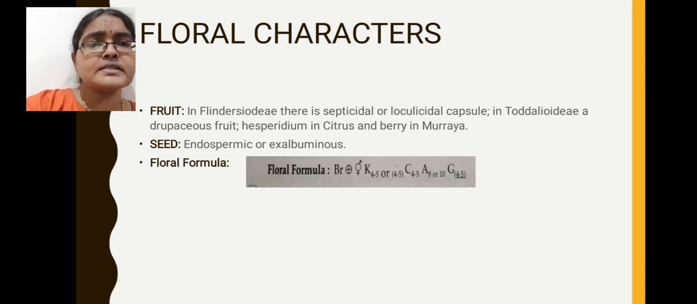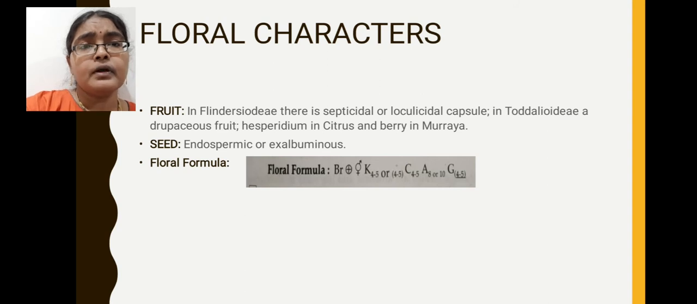Fruit, if you observe, the characteristic feature of this family is one particular type of fruit, that is called Hesperidium type of fruit. Hesperidium is a common type of fruit which is a characteristic feature of the Rutaceae family. Some members possess capsule type of fruit, some members possess berry type of fruit.